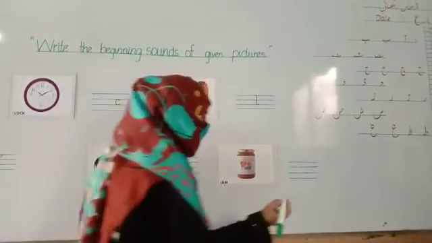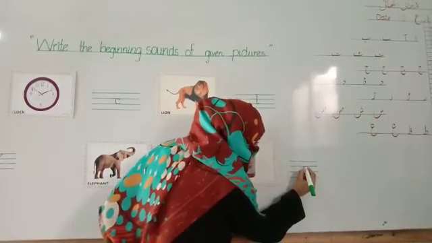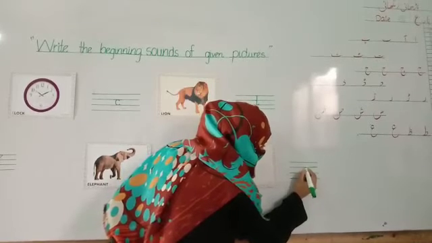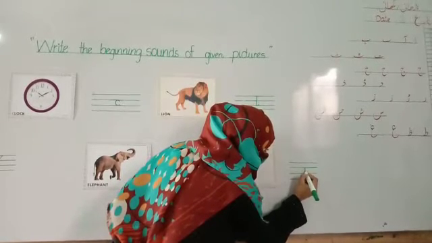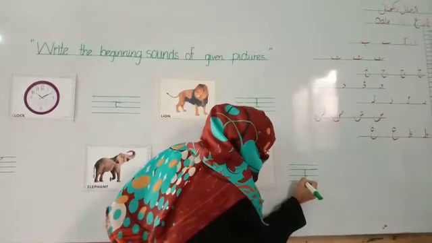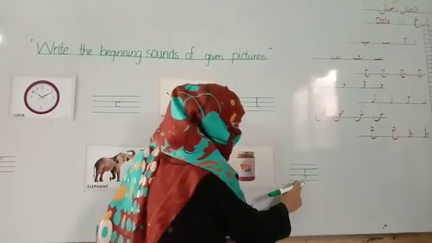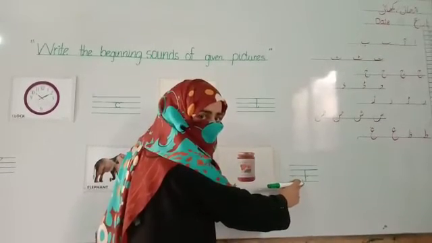What to write jam? J. What to write j? Make a pencil here. Make a straight line and up. What is this? Jam.